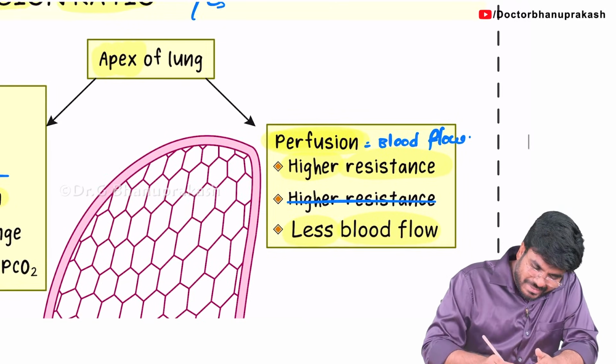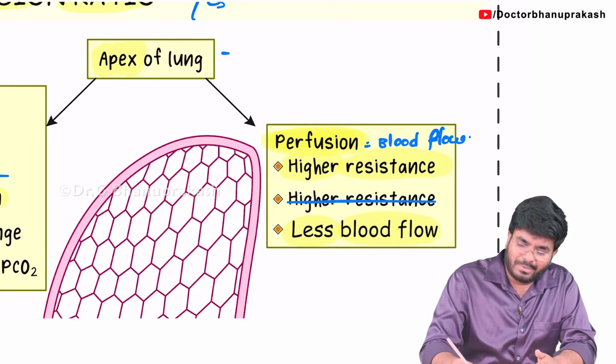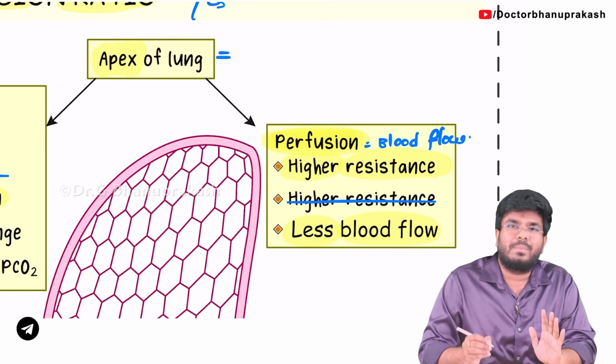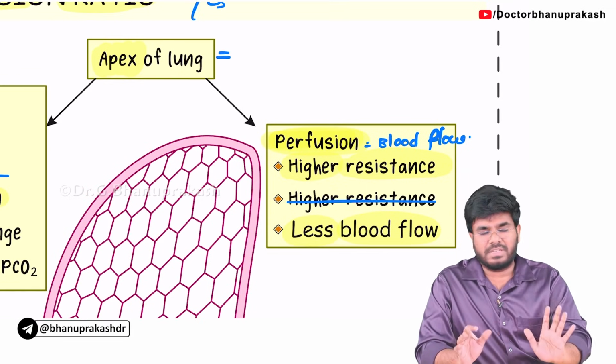Okay, just kidding, guys. The apex of the lung is also important, but remember the ventilation is less as well as the perfusion is less.